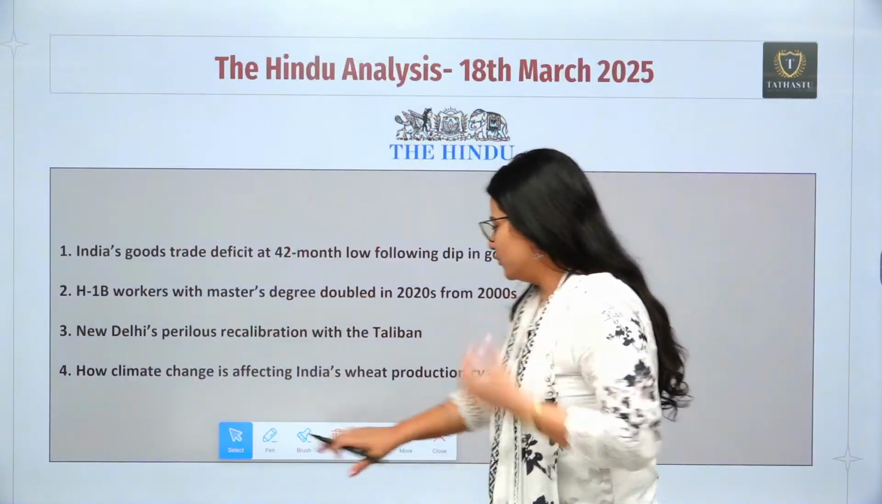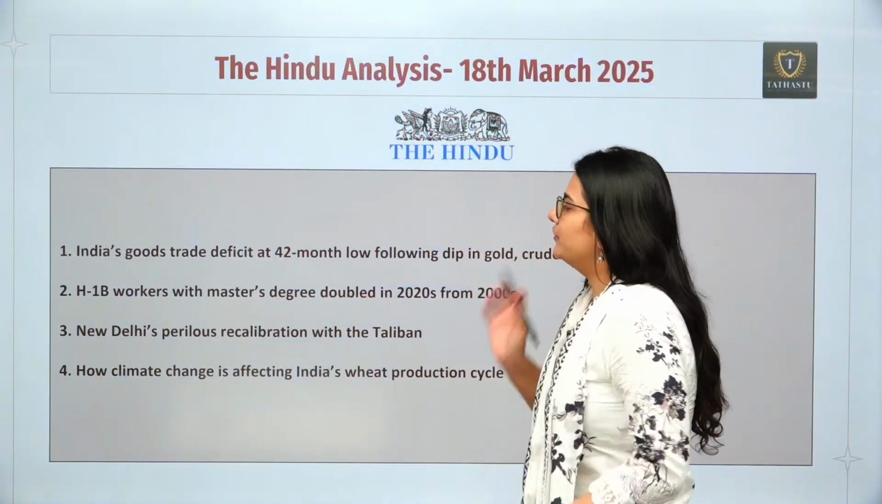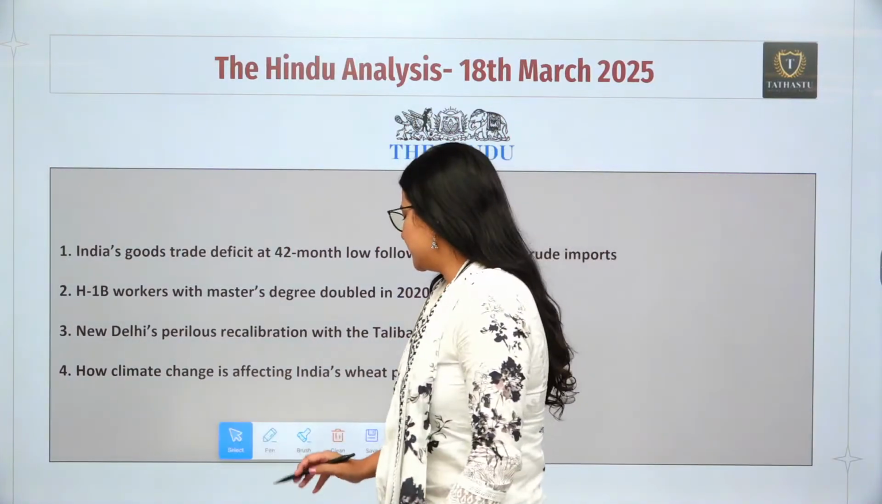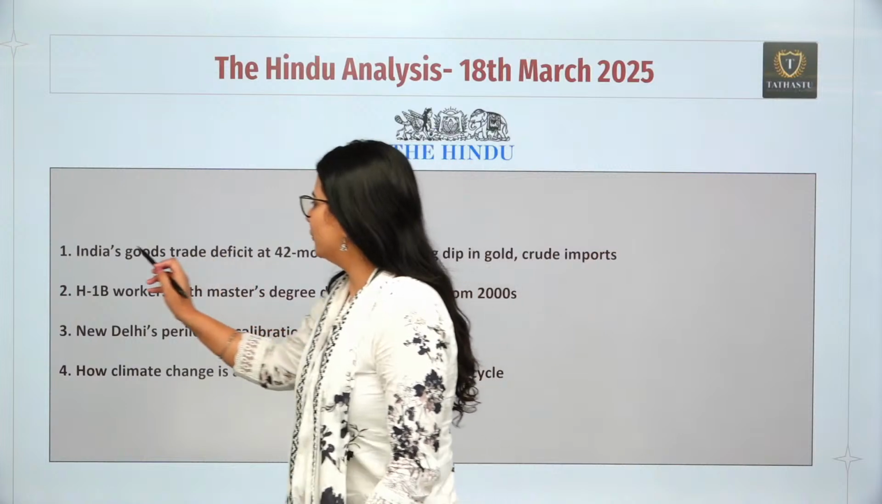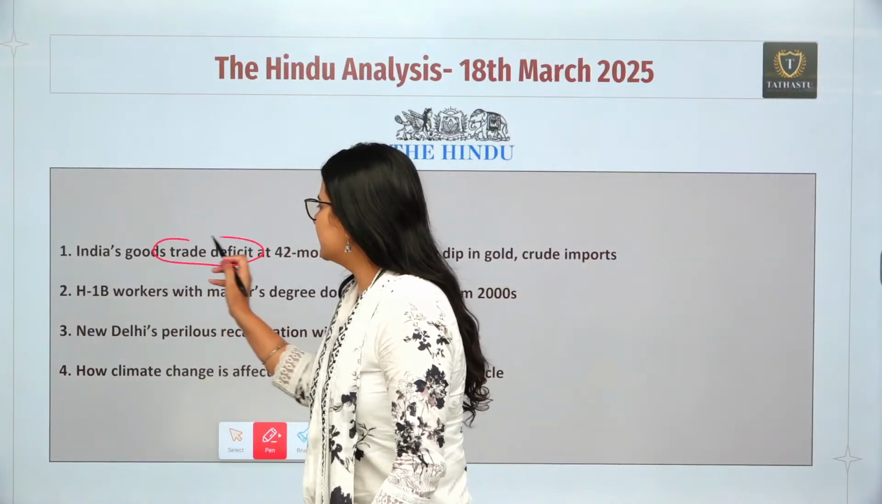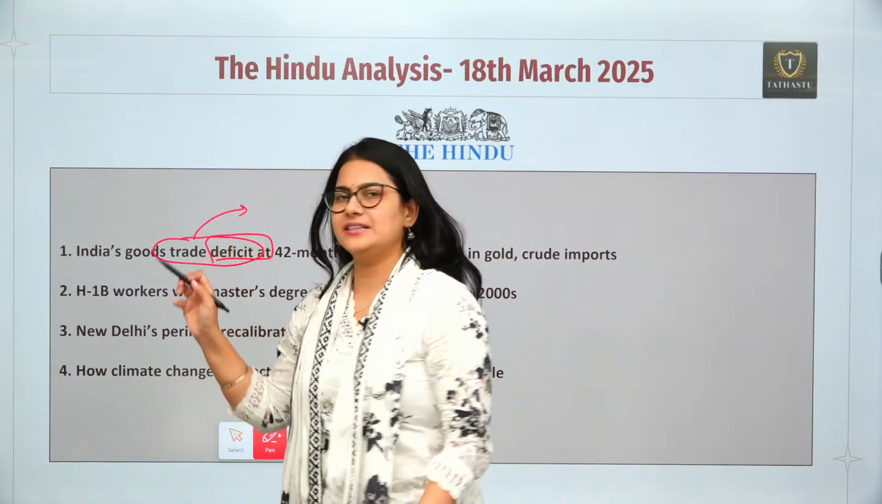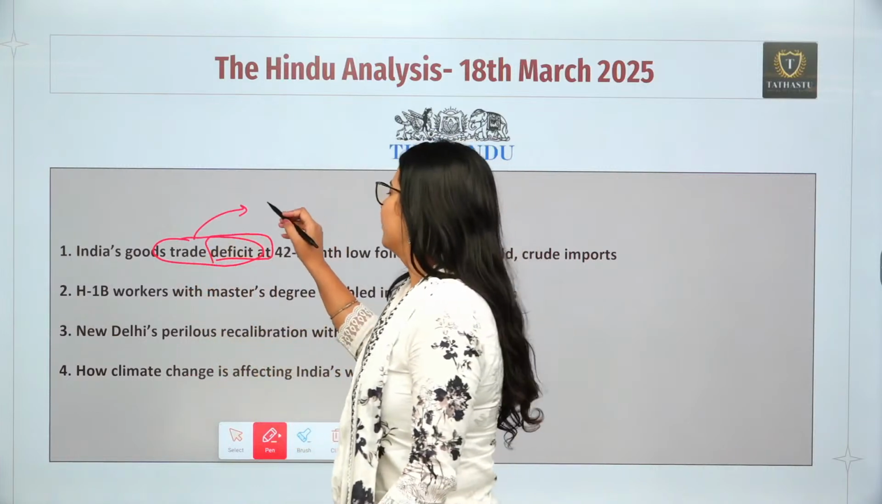These are the news which we are going to cover today. So the first news is on your front page and it is related to the trade deficits. I hope you know about what is the meaning of trade deficit. By the name you can understand there is some kind of deficit in trade. Trade deficit means the difference between exports and imports.